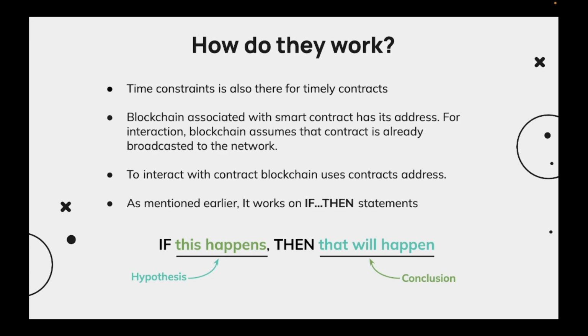Blockchain-associated smart contracts have addresses and interactions between them. To interact with a contract, blockchain uses the contract's address. As mentioned earlier, it works on an if-then basis. If this happens, then the other thing would be conducted.